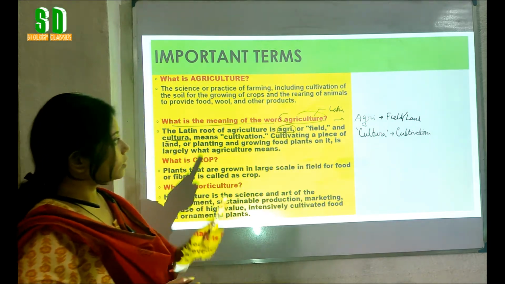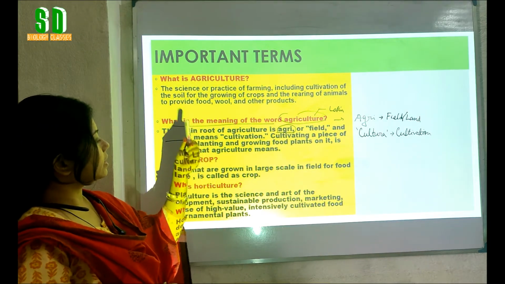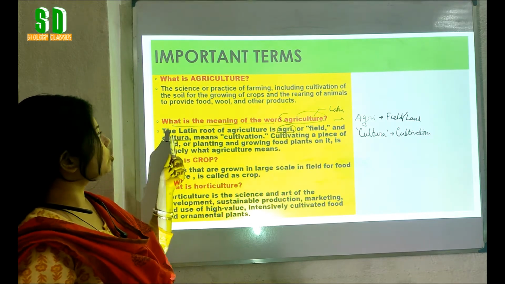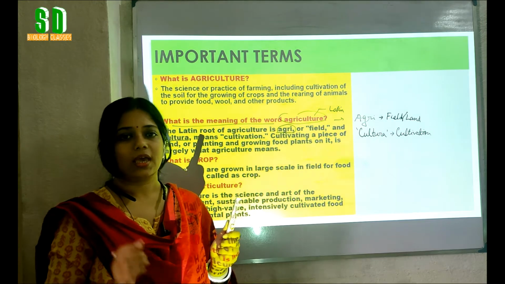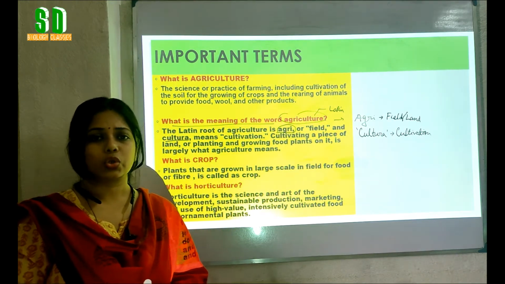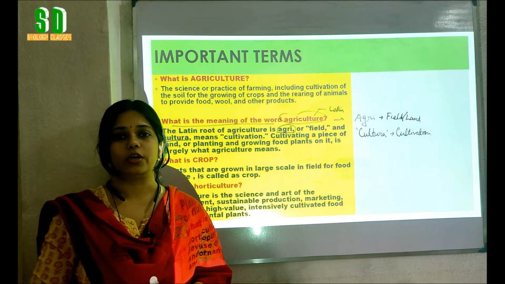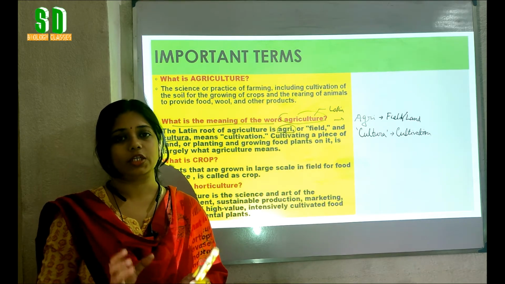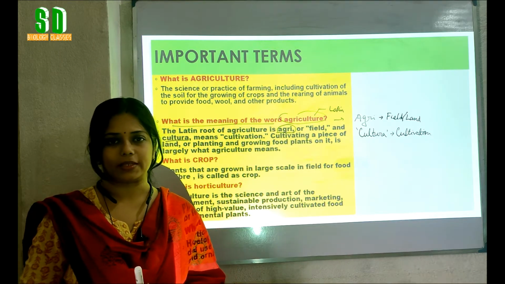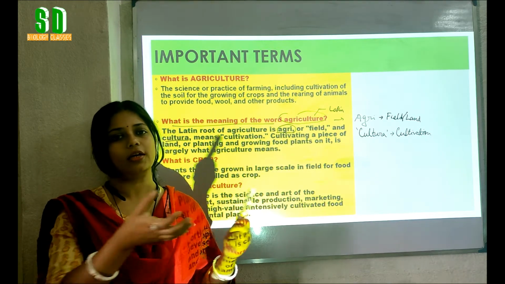Now, here we are talking about the growth and cultivation of the plants in the branch of agriculture. So, students, we have to know the meaning of crop plants. What do we mean by crop plants? Suppose we are growing rice.